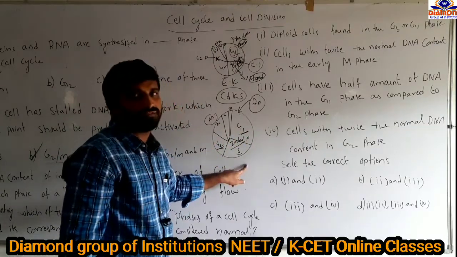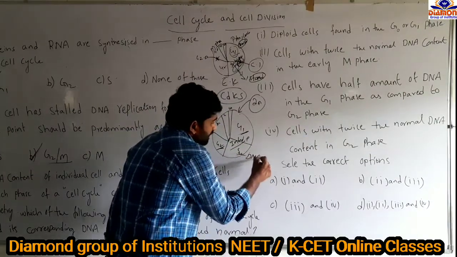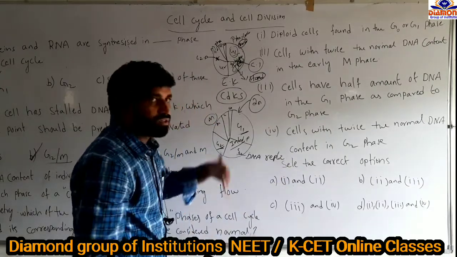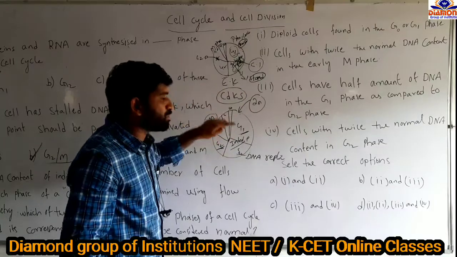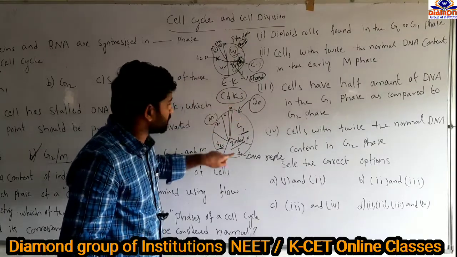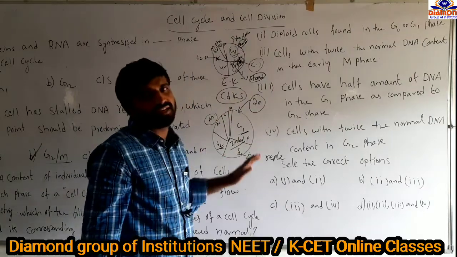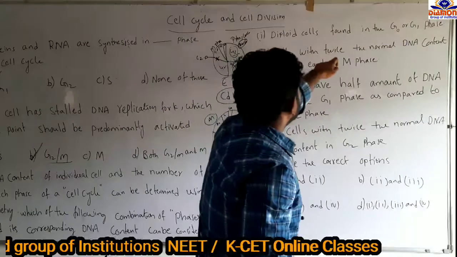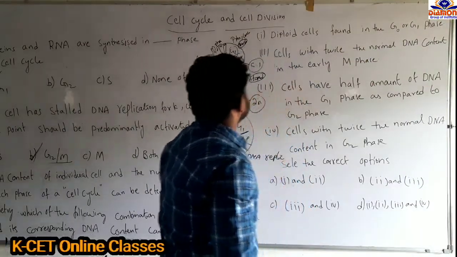So what happens in the S phase? The S phase is called the synthesis phase. Here DNA replication takes place. The amount of DNA, the copy number of the DNA, increases or is duplicated from the G1 phase into the S phase. The chromosome number is constant, but the amount of DNA doubles in the S phase. So, cells with twice the normal DNA content in the early M phase: yes.